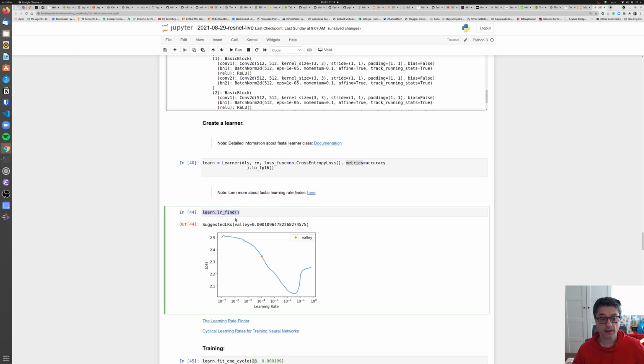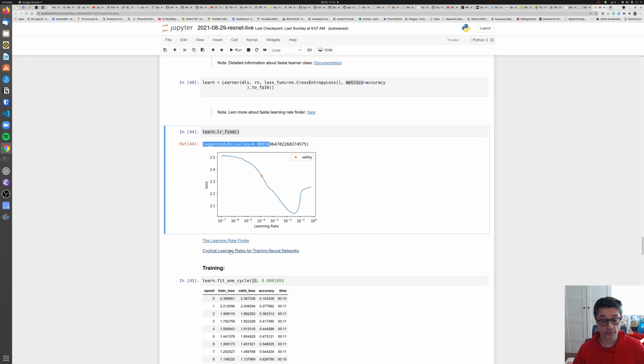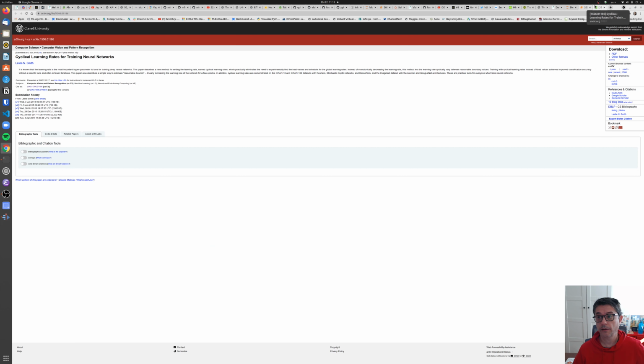In Fast.ai, there is a tool that suggests good learning rates for your dataset. I don't want to explain LR find here, but if you want to learn more, you can click this link or the original paper that LR find is based on. I think it is from Leslie Smith, Cyclical Learning Rates for Training Neural Networks.